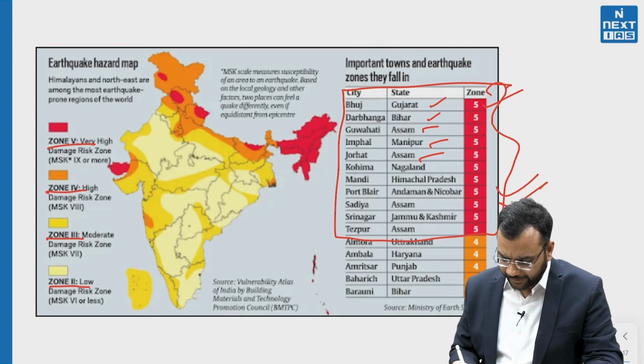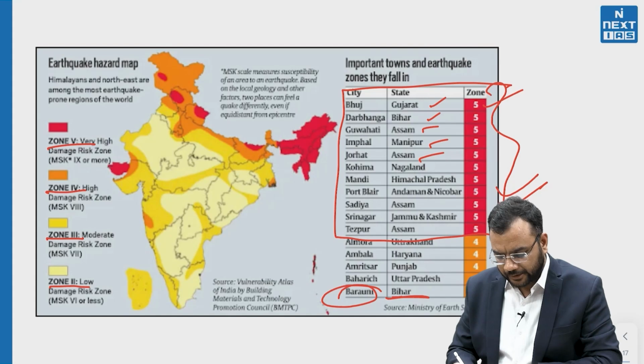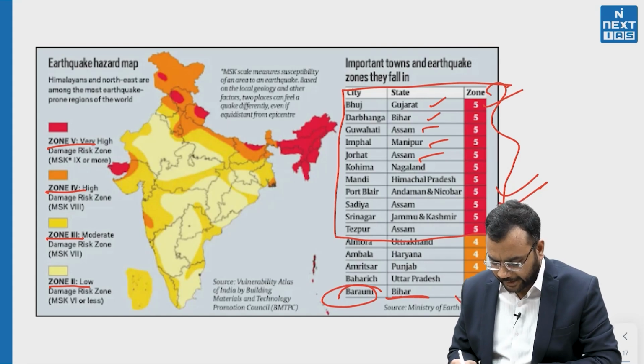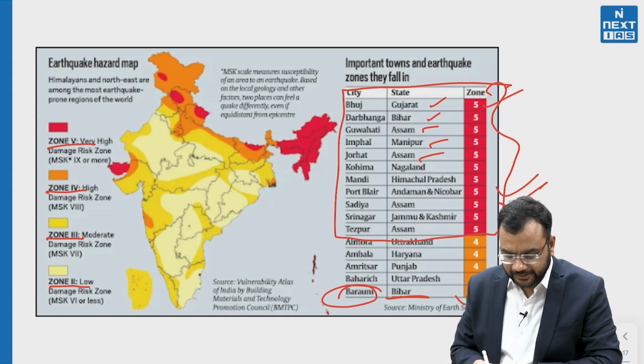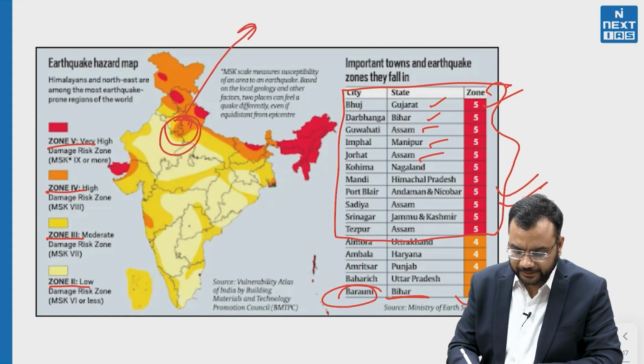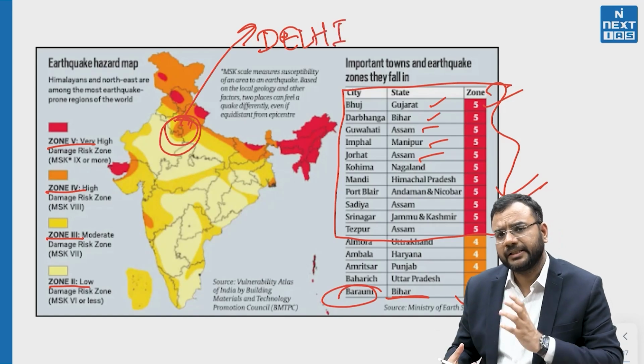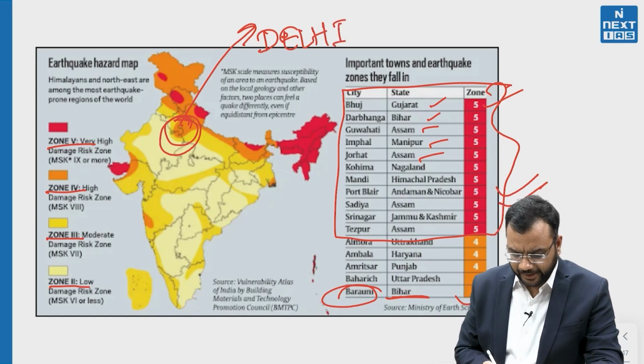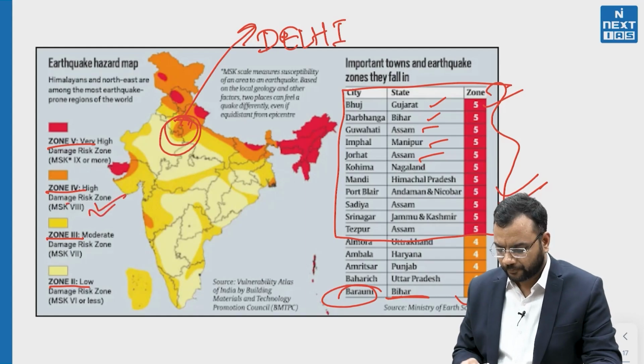Besides it, we can also see that the Barauni region of Bihar is in zone 4, and Delhi itself comes into the zone 4 region. In this we can see Delhi is here. So that's why Delhi is prone to a high damage risk zone.